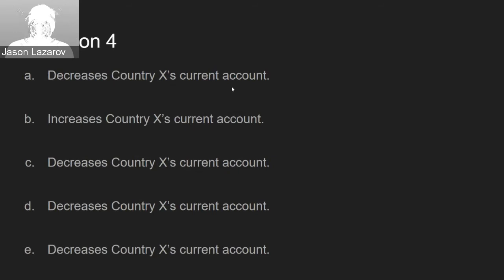For D, immigrants from country Y that live and work in country X send money back to their families in country Y. This will lead to a decrease in country X's current account. And finally, for part E, if the government of country X imports more jet fighters and missiles from country Y, this will again decrease country X's current account.